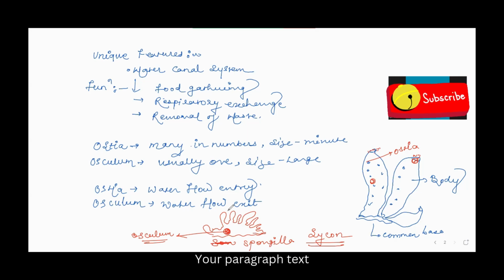And Sycon is a species. Here is one more species, Euplectella. Euplectella is also known as the Venus flower basket. And a very interesting fact about this is that it is used as a bridal gift in Japan.